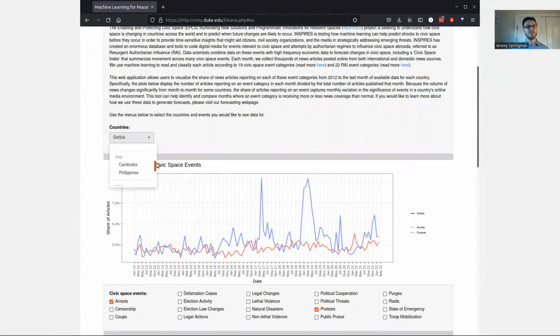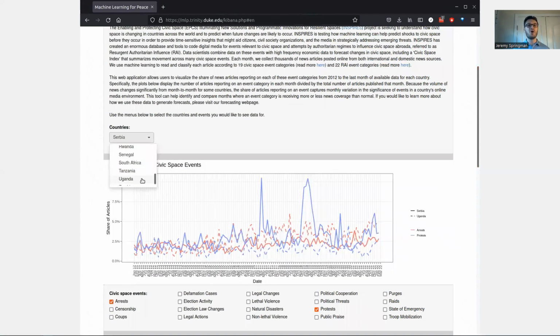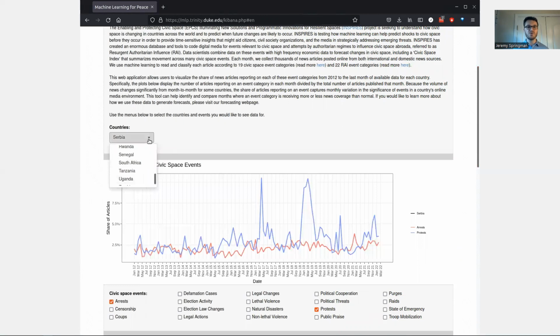For all of the event types that we track, our plots report the share of all articles published in the country's media that were dedicated to reporting on each event type on a month-by-month basis. In other words, months with higher values indicate there was more reporting on that event relative to the level of reporting on all other topics.